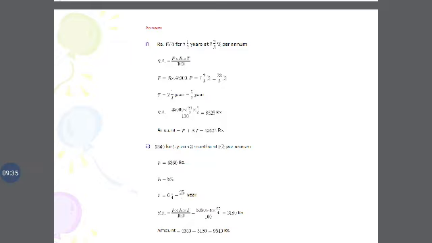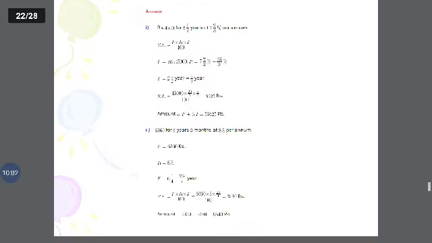5/2 years. Simple interest is 4,500 into 23/3 into 5/2 divided by 100. Zeros cancel, so normal multiply. We get the value 8,625. What is the amount? Amount formula is P plus simple interest. The principal amount is 4,500 and simple interest is 8,625. So we just add P plus SI, and we get 53,625.